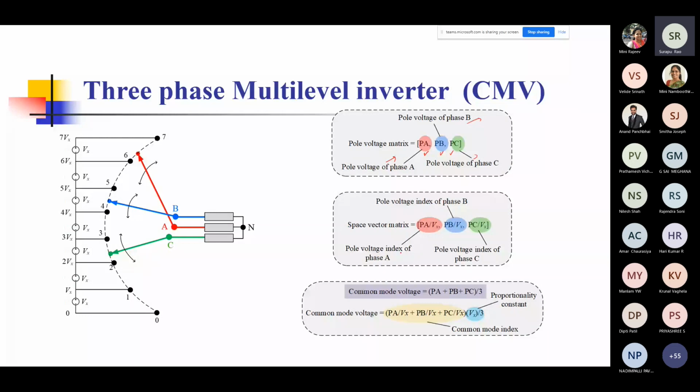Now there is another term which we introduce, called the pole voltage index. So you have a pole voltage index of phase A, a pole voltage index of phase B, and one for phase C.